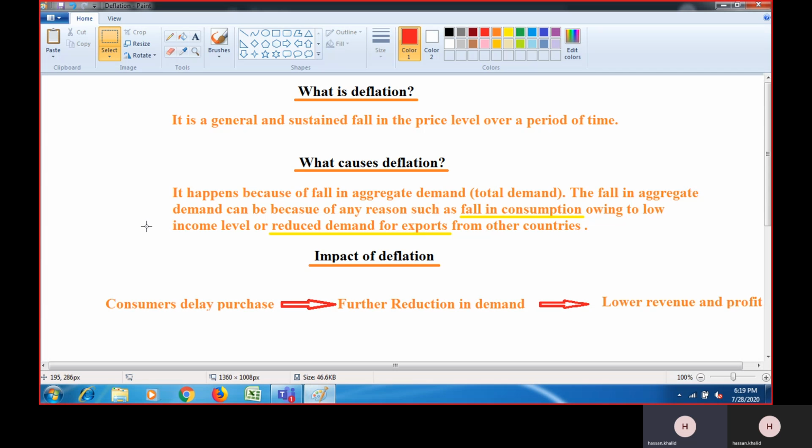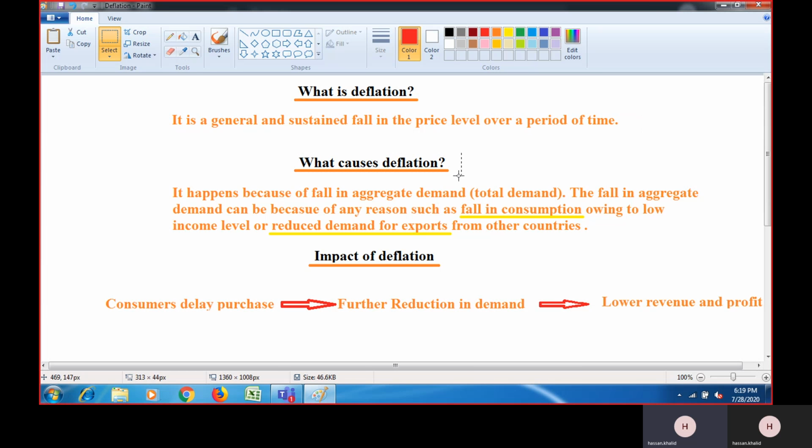It's a general and sustained fall in the price level over a period of time. So this is exactly opposite of inflation. You already know about it, right? General and sustained, you already know what it means, and it is about the fall in price level, right? And I think there's no need to explain that because you know about inflation very well. So it's nothing but exactly opposite of it.